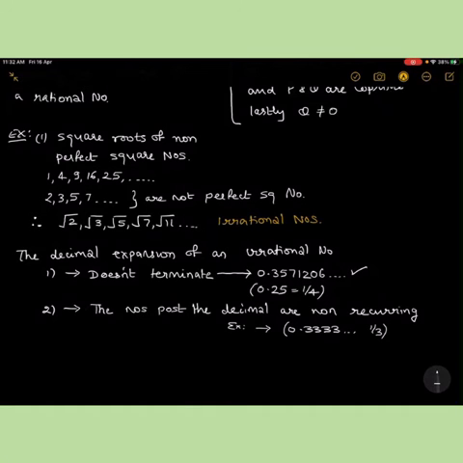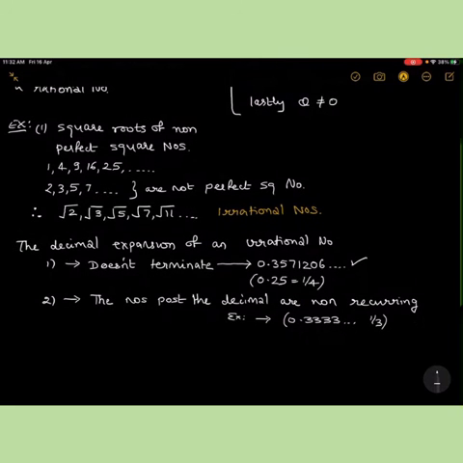This is non-terminating and non-recurring. Sorry, it's recurring. But an irrational number would be non-terminating, non-recurring. So these are two properties which you need to understand. They do not terminate and they do not recur. The numbers post a decimal do not recur.